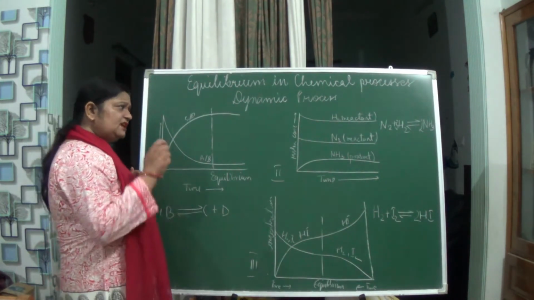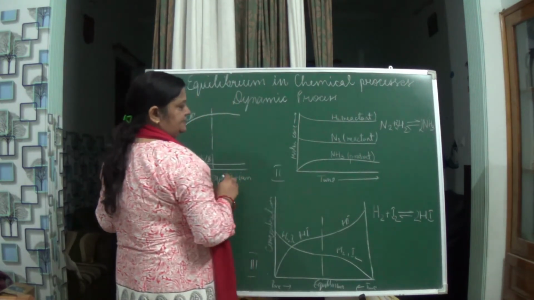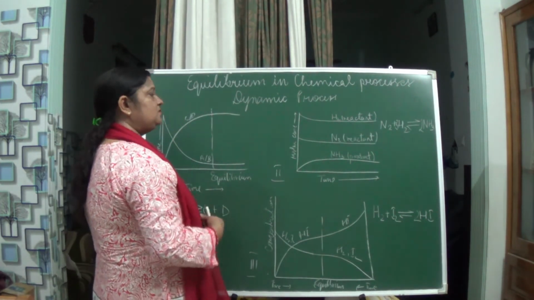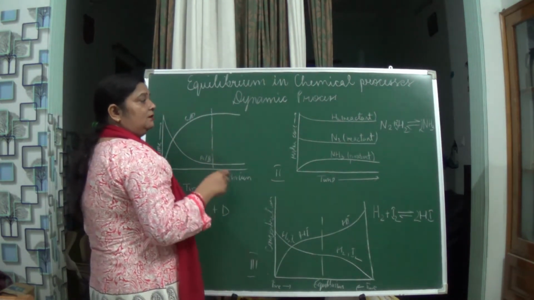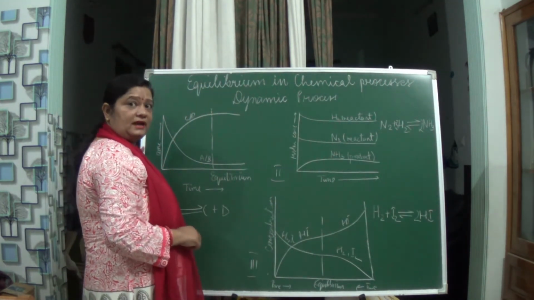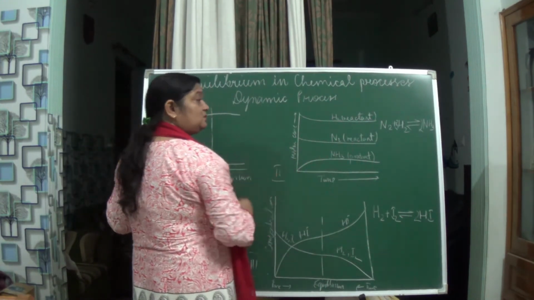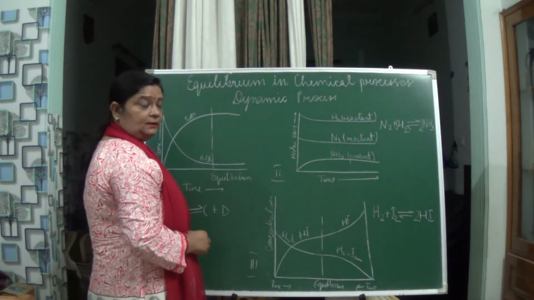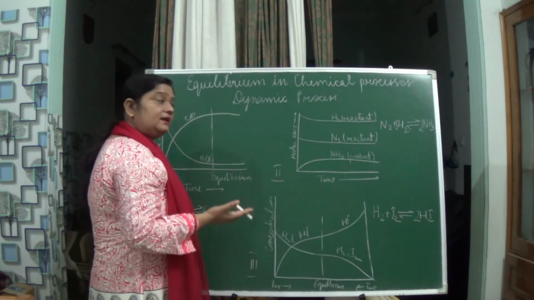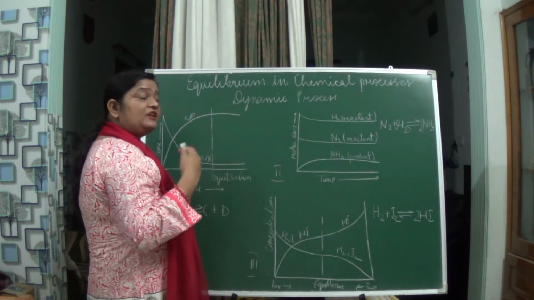See the second graph. In the second graph we have taken time along the x-axis and molar concentration along the y-axis. Again concentration is there. Here we have taken nitrogen and hydrogen, and you know this N2 and H2 react to form ammonia, isn't it? But along with this we have also taken an isotope of hydrogen, that is deuterium. Why have we taken deuterium? In order to analyze the reaction in the equilibrium position.